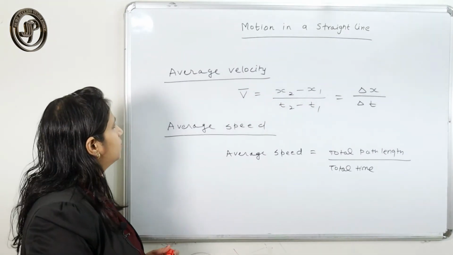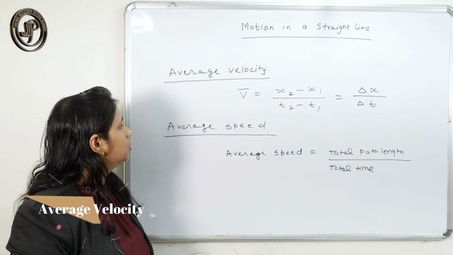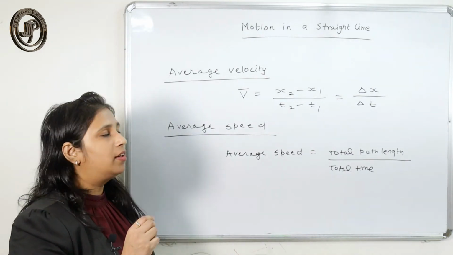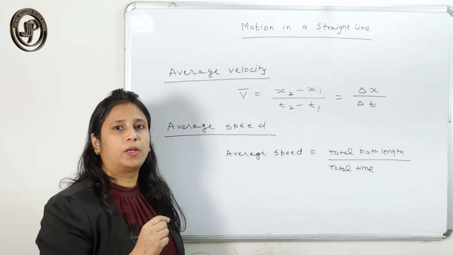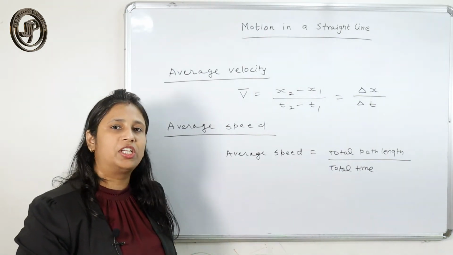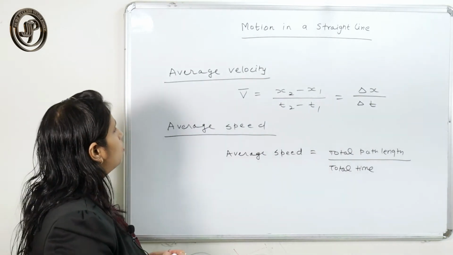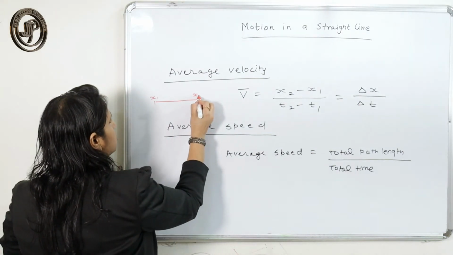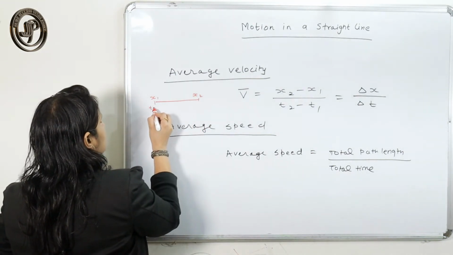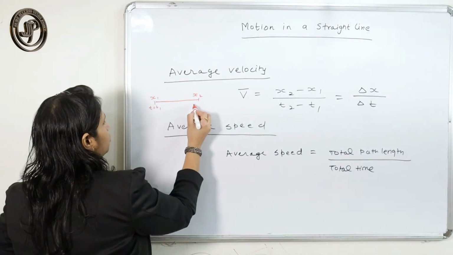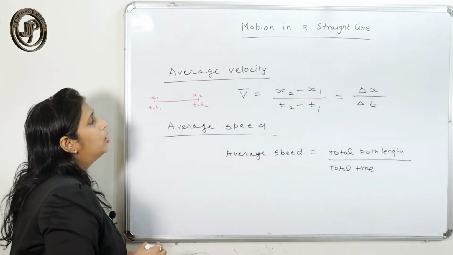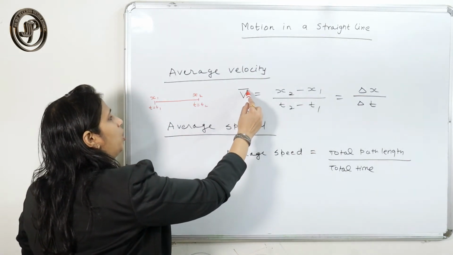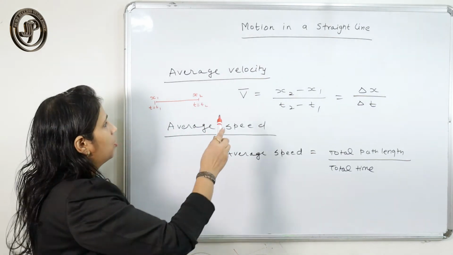The next is a very small concept, average velocity and average speed. Average velocity is the net displacement, the ratio of the change in displacement and the change in time. Suppose the particle is at x1 at t1 and at x2 at t2, then what is the average velocity? The average is denoted by a bar, v bar.